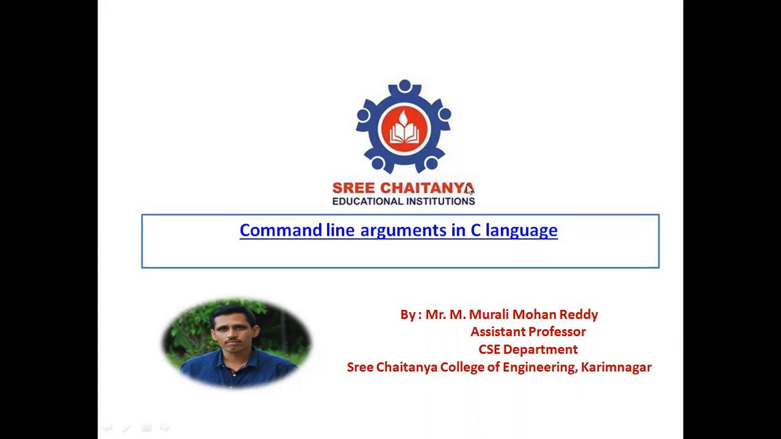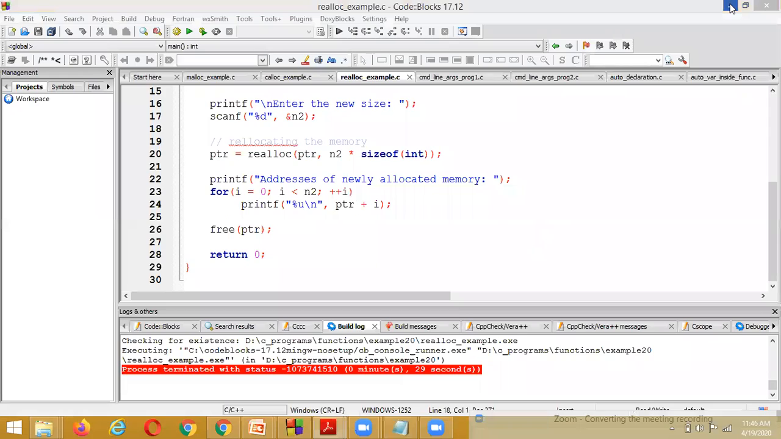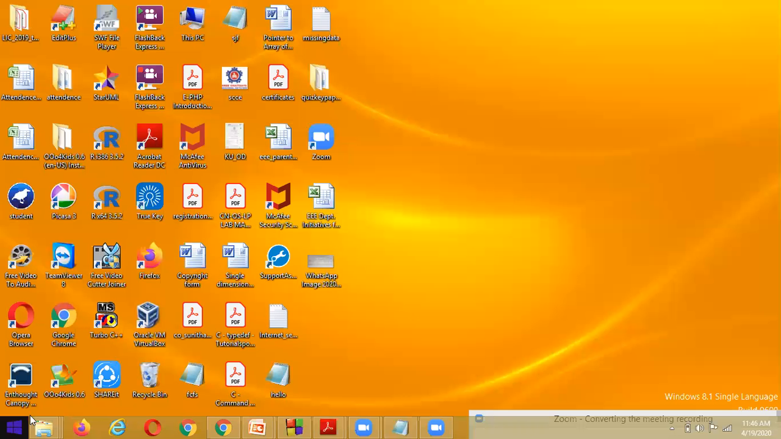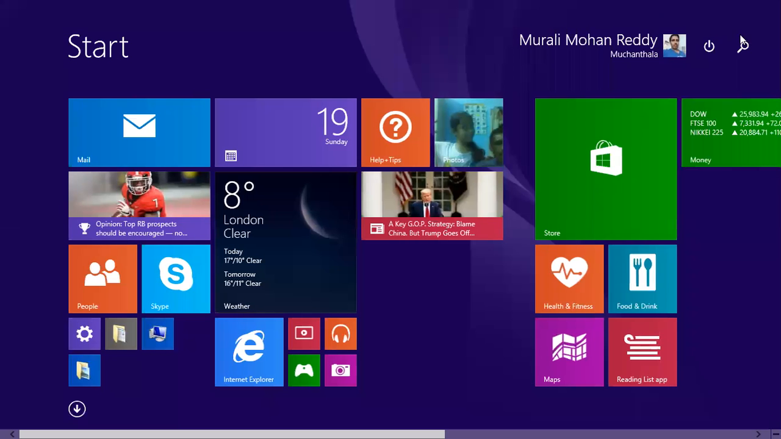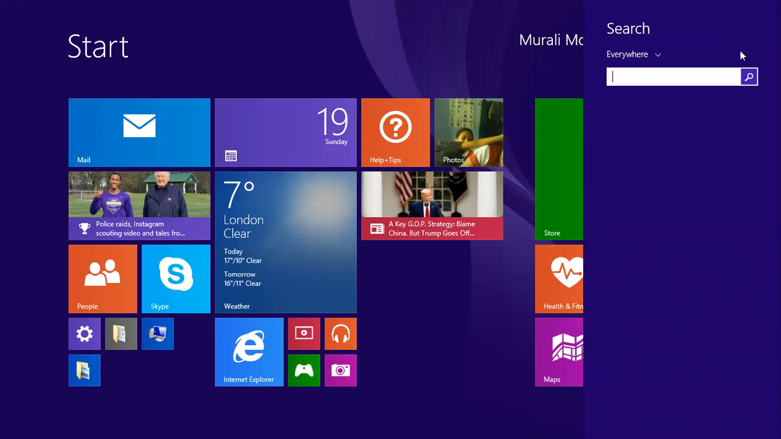What is meant by the command line here? All of you listen carefully. Which type of thing are we going to call a command line? Suppose I am opening Start. I have clicked the Start button, and here I am choosing something.